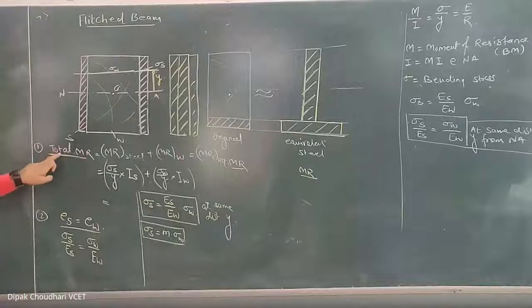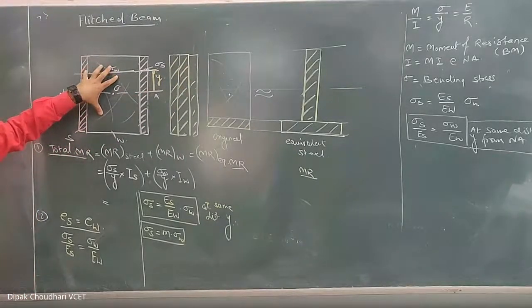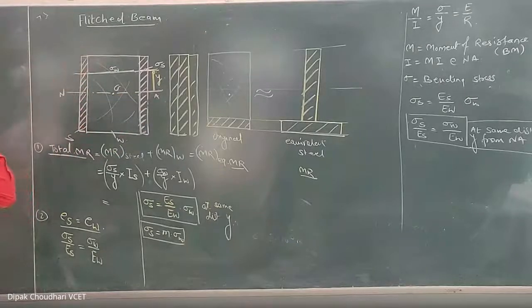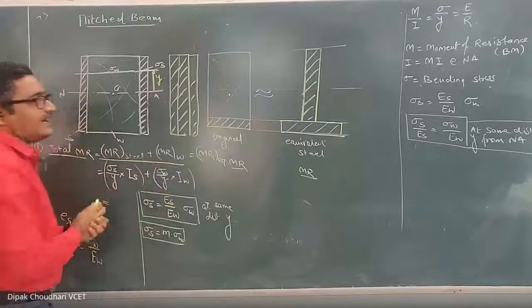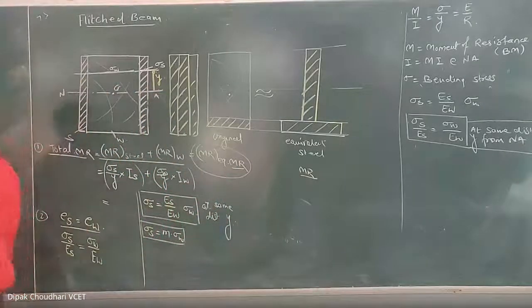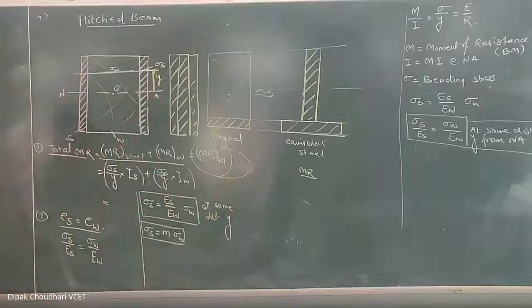Okay, so this is the total moment of resistance of this equivalent section, and the total moment of resistance of the original composite section remains the same. So you can solve the sum by considering the original composite section. In that case the moment of resistance will come like this. If you convert it into an equivalent section, in that case you have to consider the moment of resistance of the equivalent section.